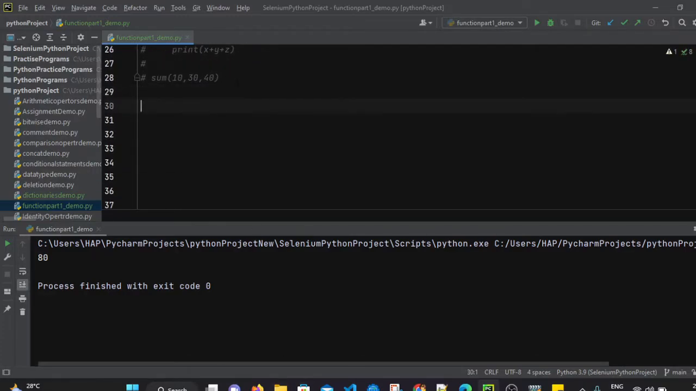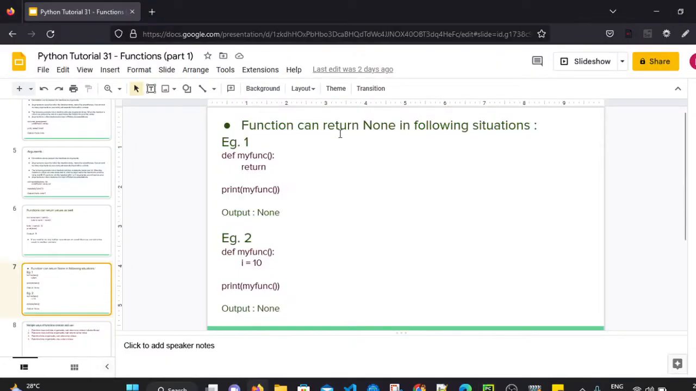These are the multiple ways of creating and calling the function. Now let's see one more example. A function can return None as well, in the following situations. So what are those situations?